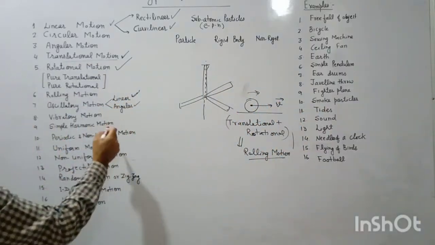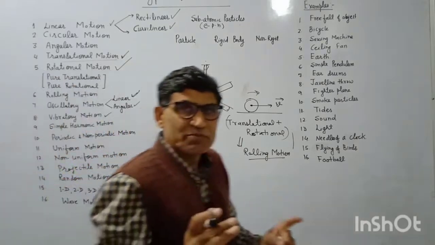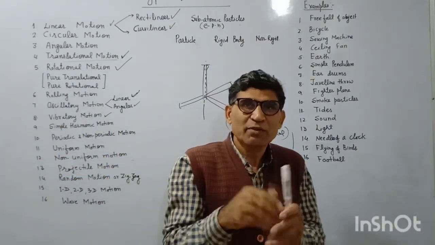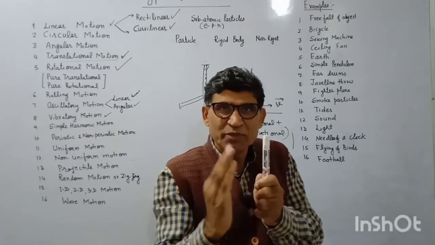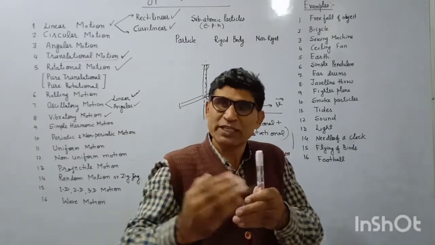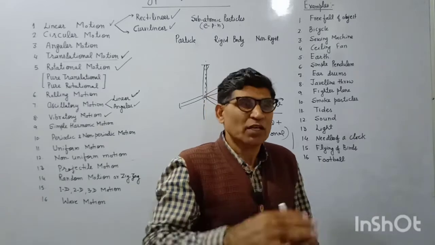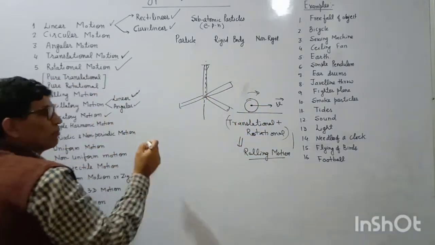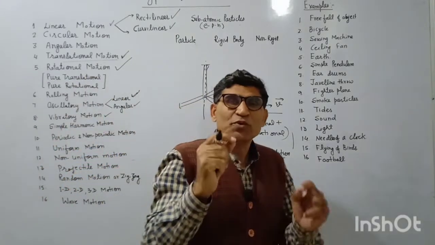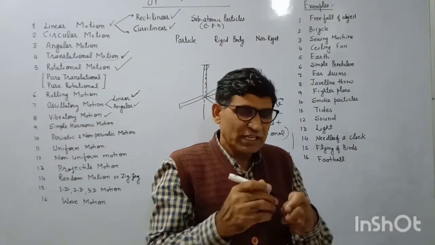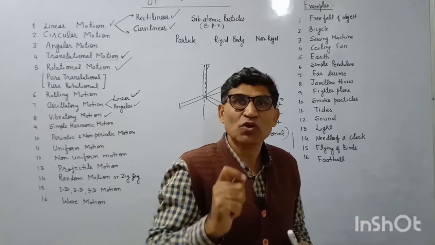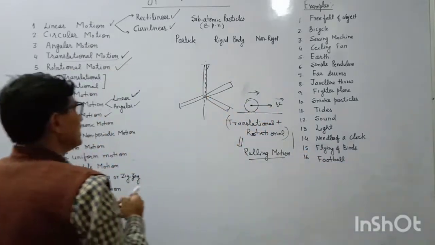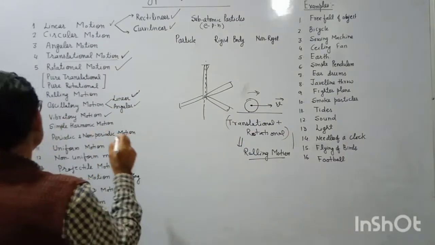After that we come to vibratory motion. What is the difference between oscillation and vibration? In oscillation, the body moves to and fro about its mean position, but with a large amplitude, just like the motion of the leaves of trees. But in vibration the amplitude is very, very small, just like the vibration in a tuning fork, or in the wires of a sitar or guitar, or all these musical instruments.